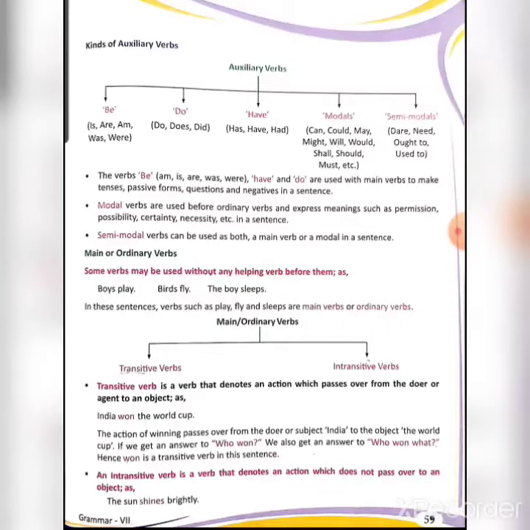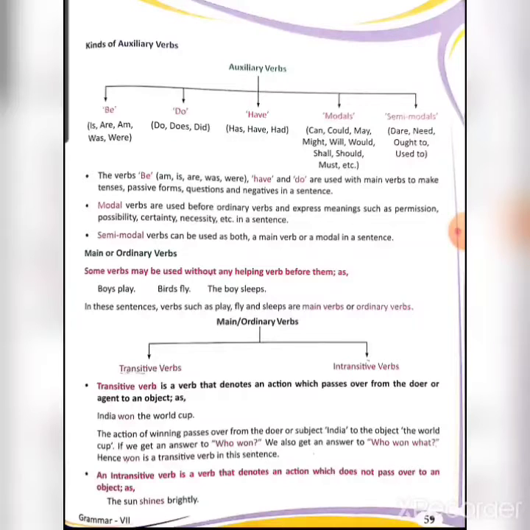If you ask the question, who won? You will get the answer, India. And who won what? India won the World Cup. Therefore won is a transitive verb. So that verb that denotes an action which passes over from the doer to an object is known as transitive.